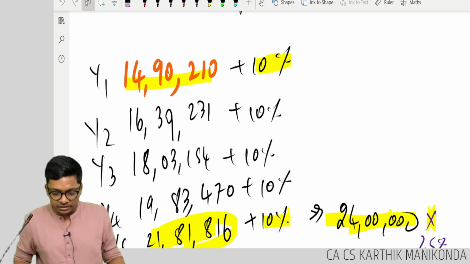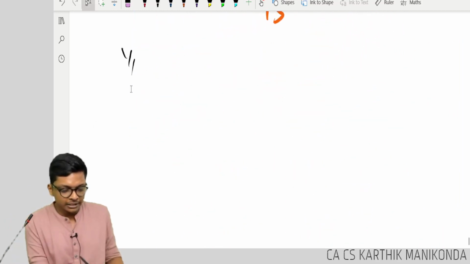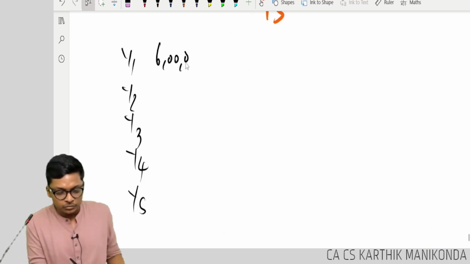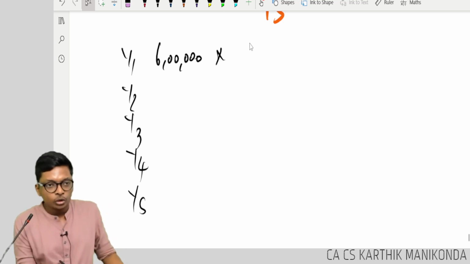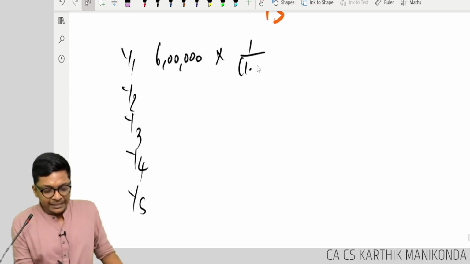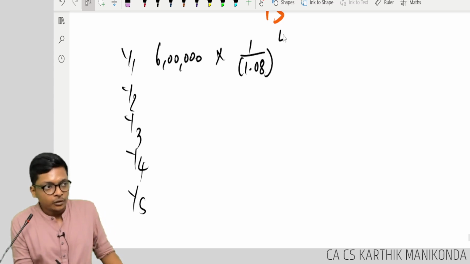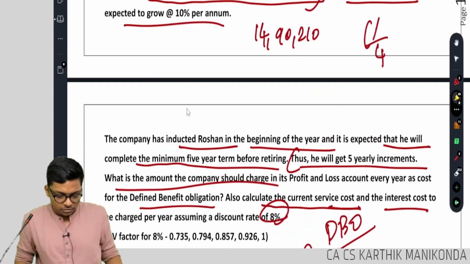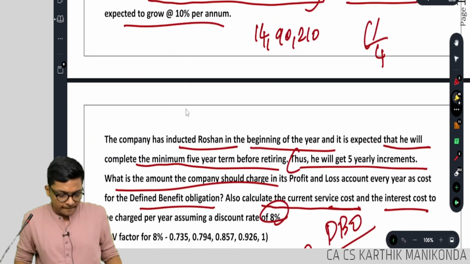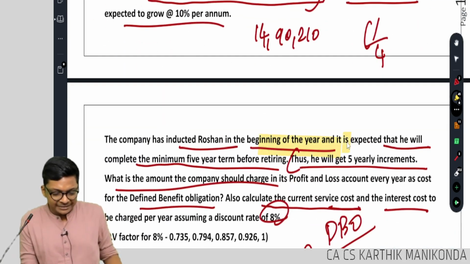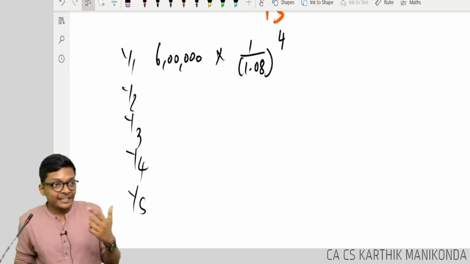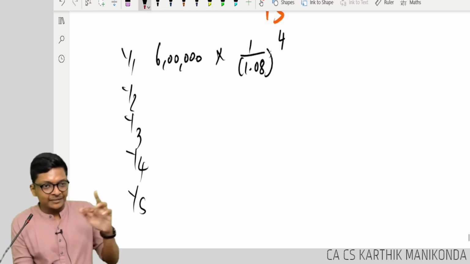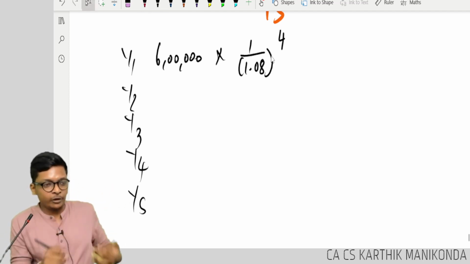Now what you have to do next? Year 1. First year I have to debit 6 lakhs into discounting factor of 1 divided by 1.08 to the power of 4. End of first year or beginning of? He is inducted at the beginning, but salary will be paid at the end of the year after completing service. This year you don't discount. So what is 1 divided by 1.08 into 4 times, just like 1.1?